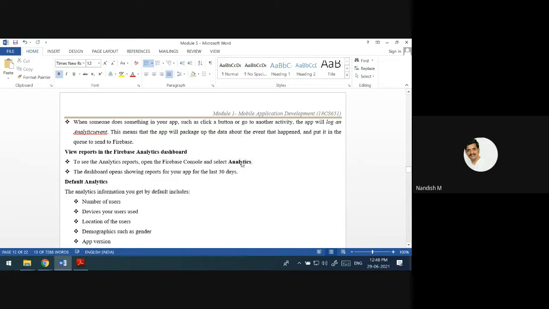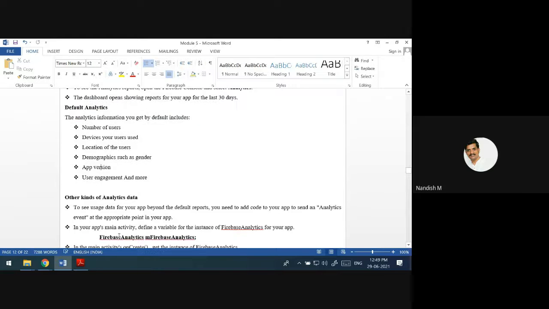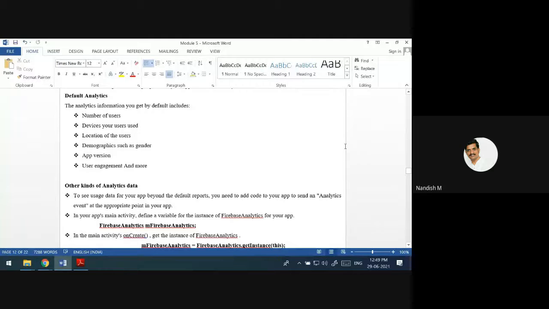There you have to select analytics, and in that dashboard you are going to get reports of the last 30 days, what all the actions that were done, what all the default analytics you are going to get, how many are using, which are the mobiles or the computers or tablets, or which devices they are going to use your app on, which location, from which part of the world the users are using this app, and some information about the gender, which is the app version, and some more information. All this information you are going to get by default.